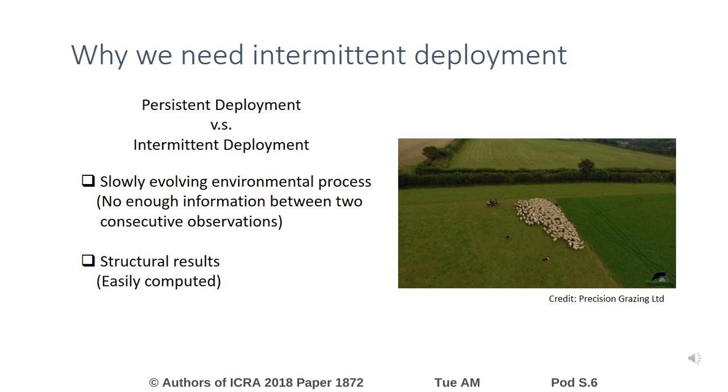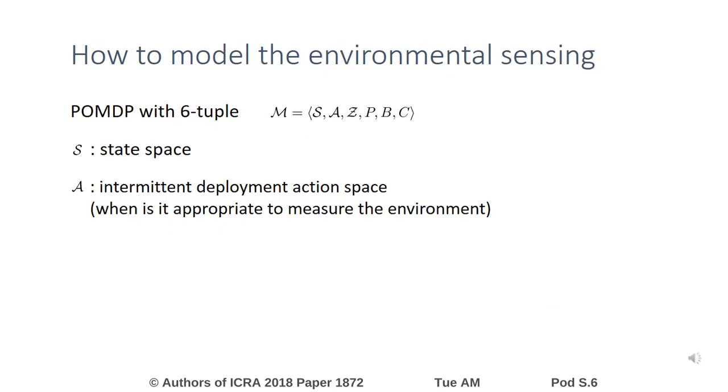accuracy. Suppose you want to sense a slowly evolving environmental process, a persistent sensing strategy is not a good choice, because the information you get between two consecutive observations may only be slightly changed. So we need a smart way to sense our environment. Our environment is a POMDP model, with S as the state space and A as the action space.